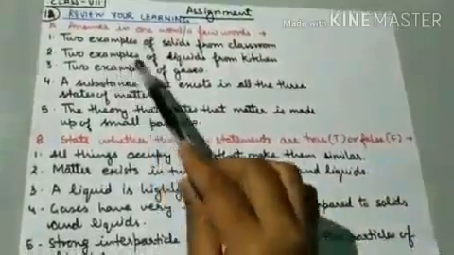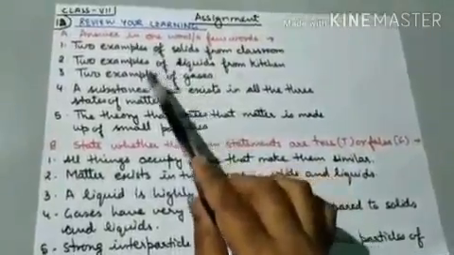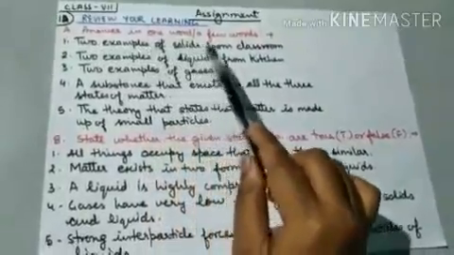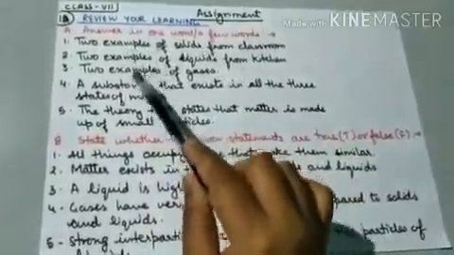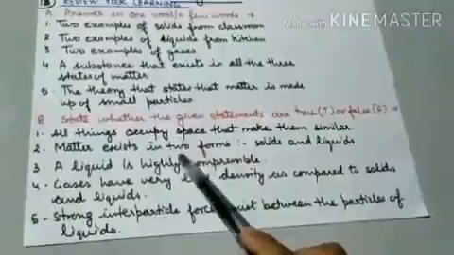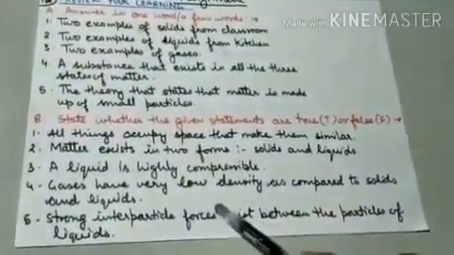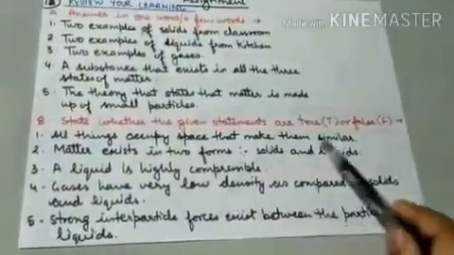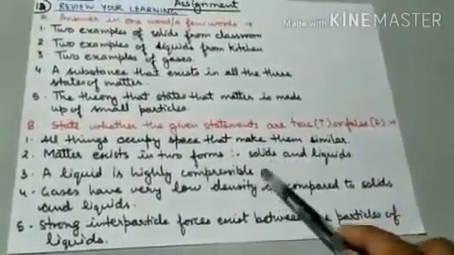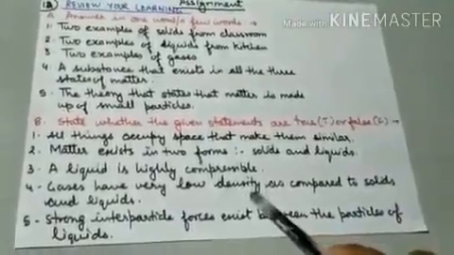Now this is review your learning after the chapter. This is given in your book. So the A part is answer in one word or a few words. These one-word answers you have to do in the book only. Then state whether the given statements are true or false. These are 5 true and false. You have to write true or false against each statement, and if the statement is false you have to correct it. This question also you have to do in your book only, don't do it in the copy.